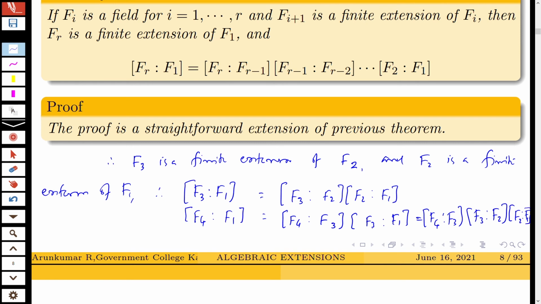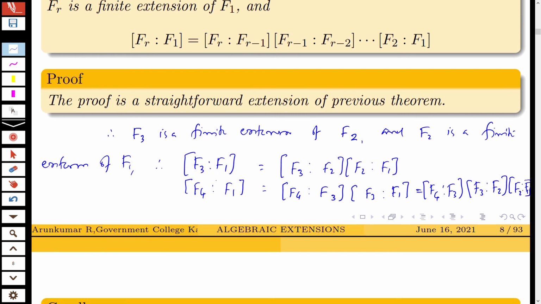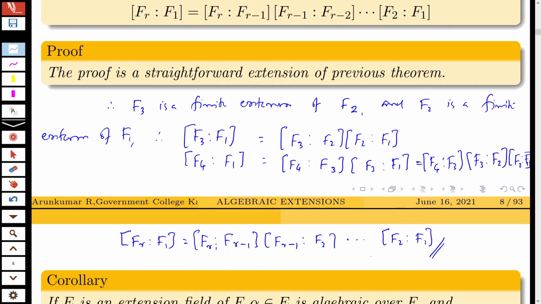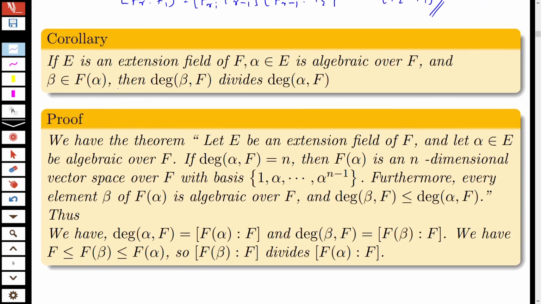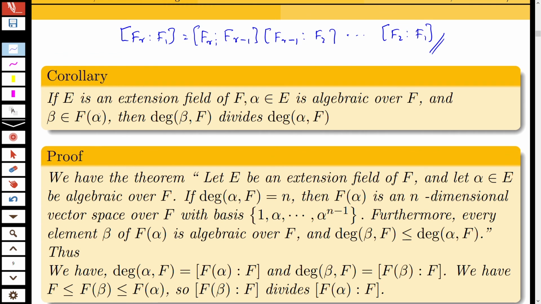Now proceeding inductively, you can see that the degree of extension of F_r over F_1 is the degree of F_r over F_{r-1} into the degree of F_{r-1} over F_{r-2}, and so on, up to the degree of F_2 over F_1. So by mathematical induction you can see this. You have one more corollary.